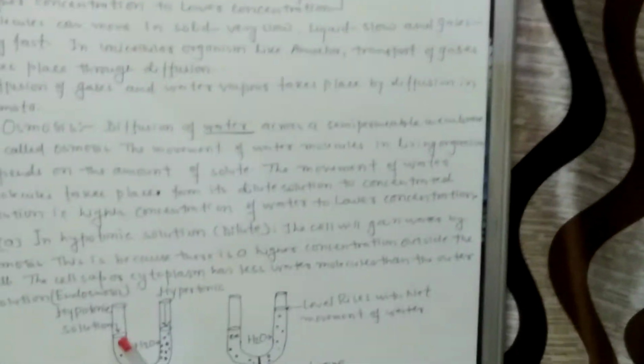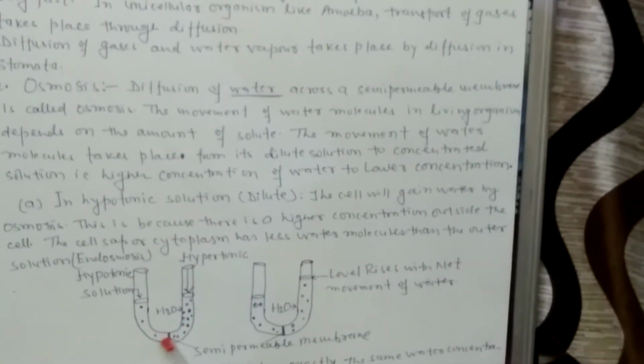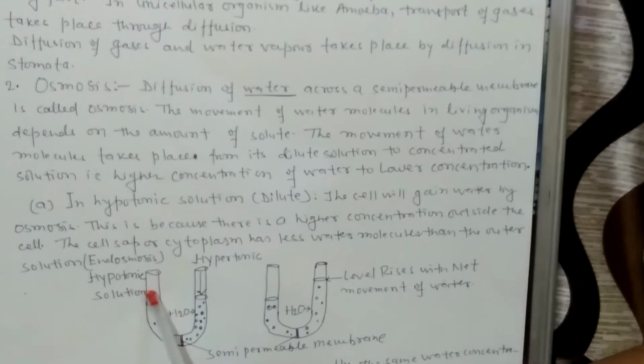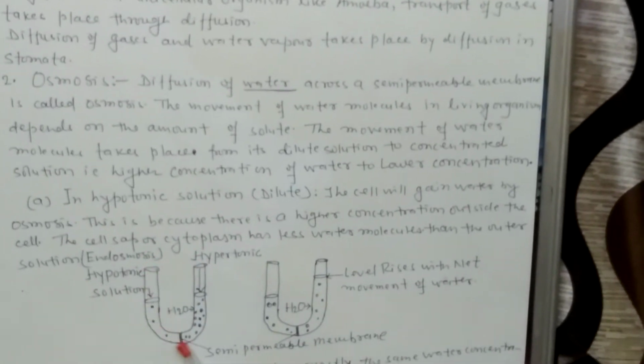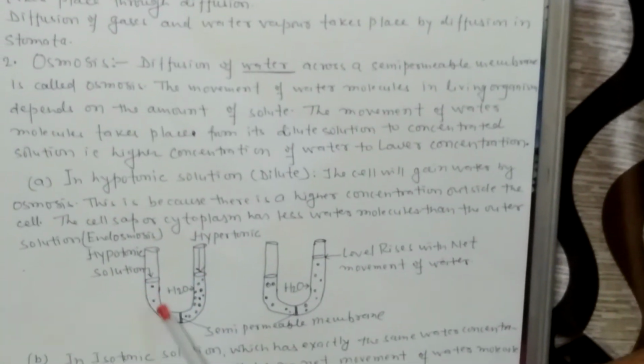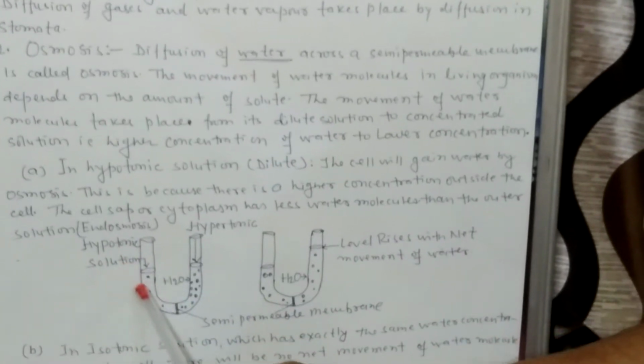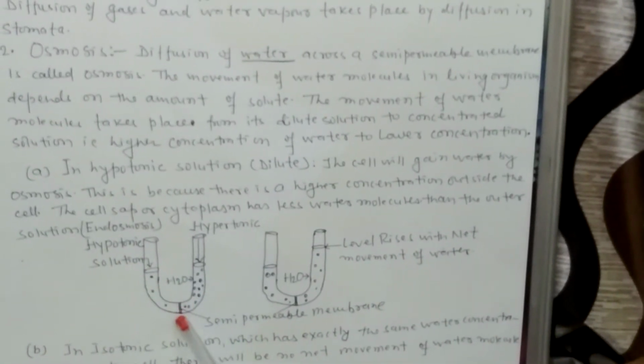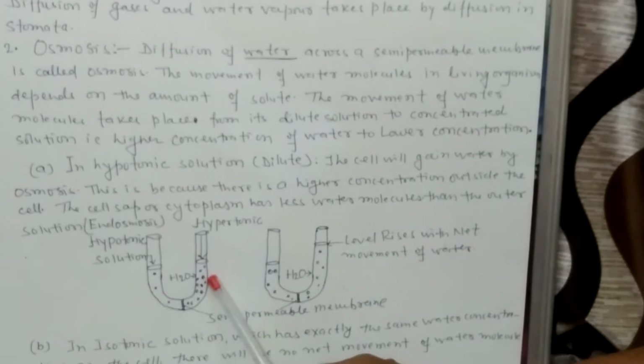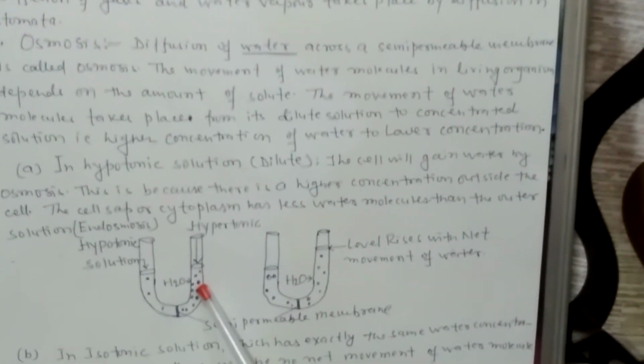Second, just look at the diagram here. Here there is a U tube, in which the hypotonic solution is on the left side, separated by a semi-permeable membrane, and here it is hypertonic, meaning some solutes are mixed in here.